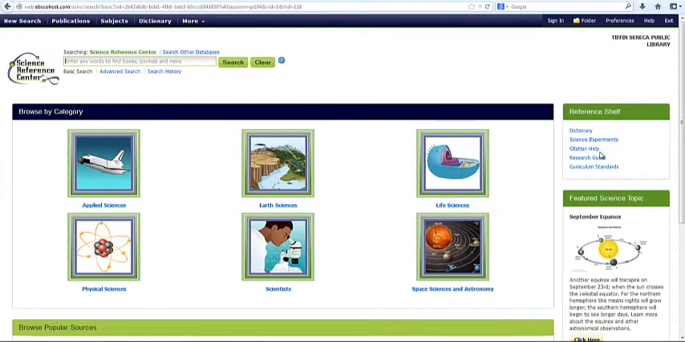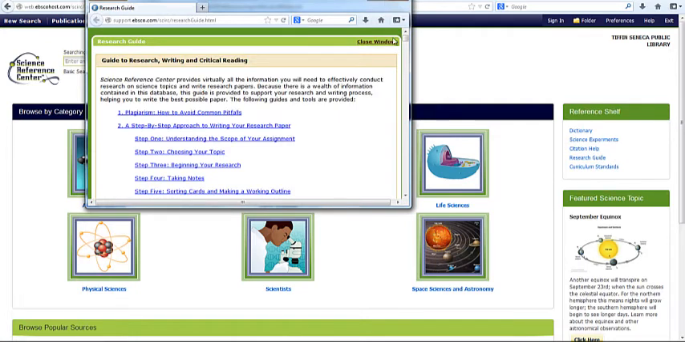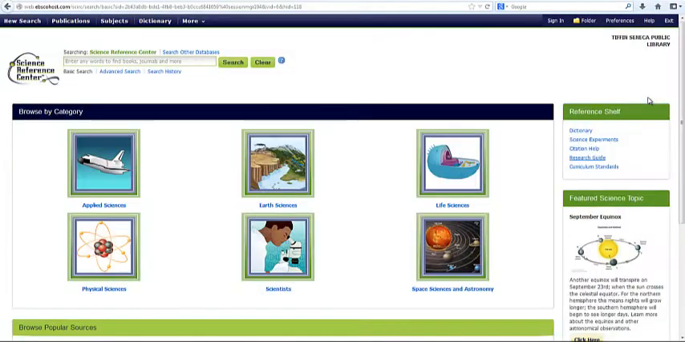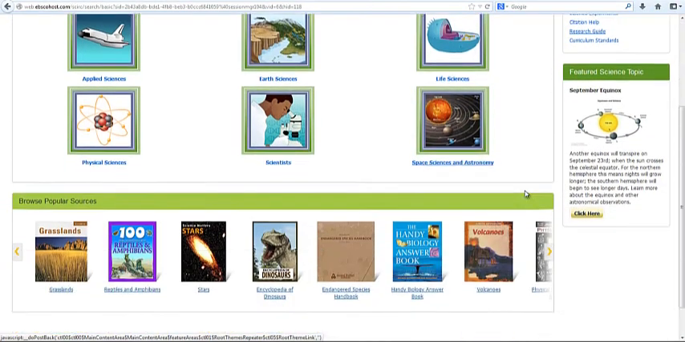The reference shelf also has information on citations. There's also a useful research guide, information on how to avoid plagiarism, how to approach the writing of your research paper, and more. A nice jumping off point for students.